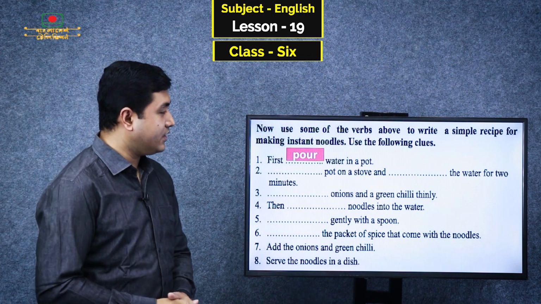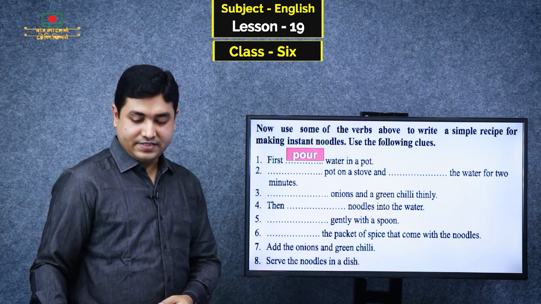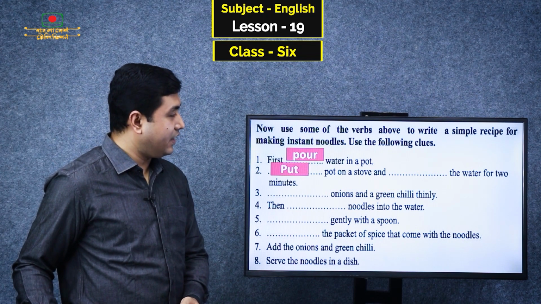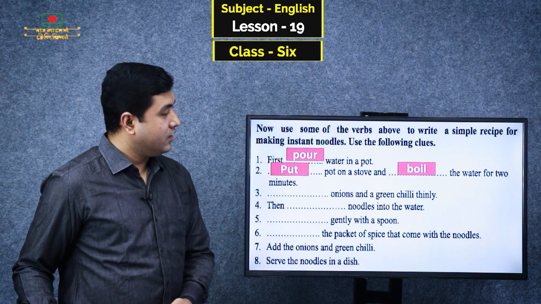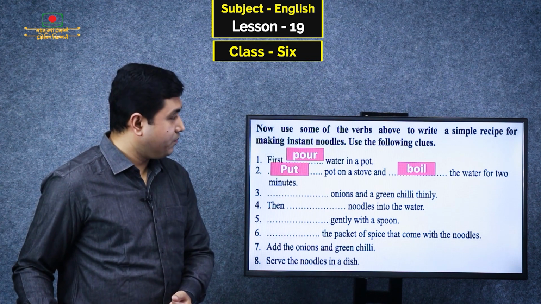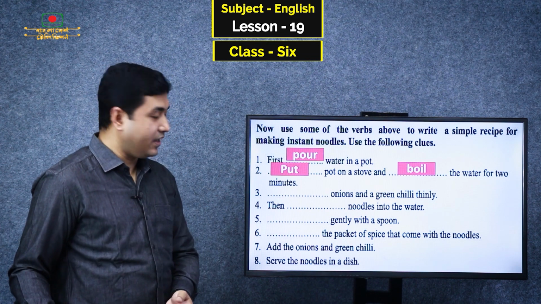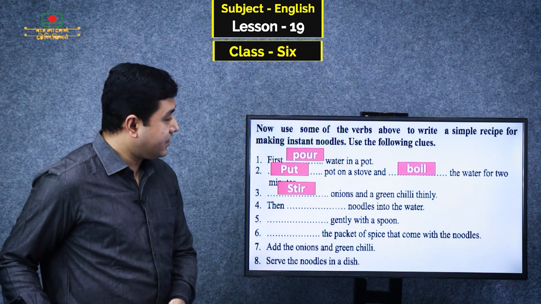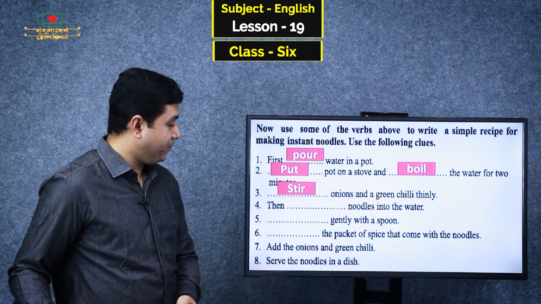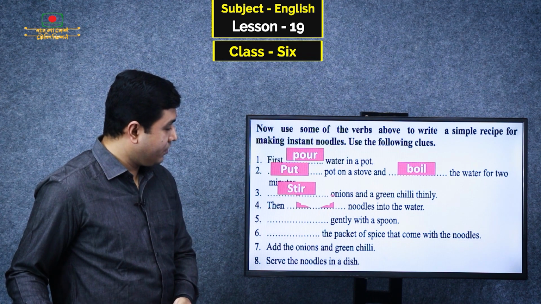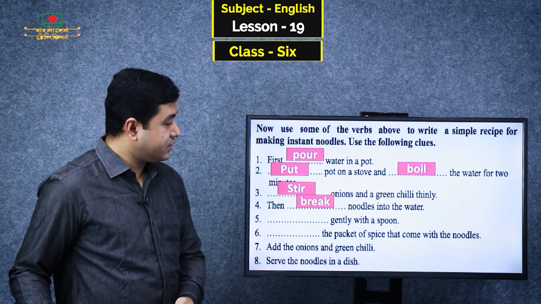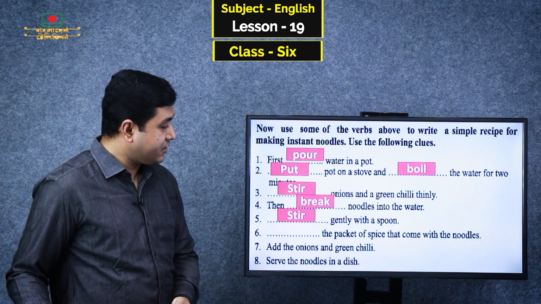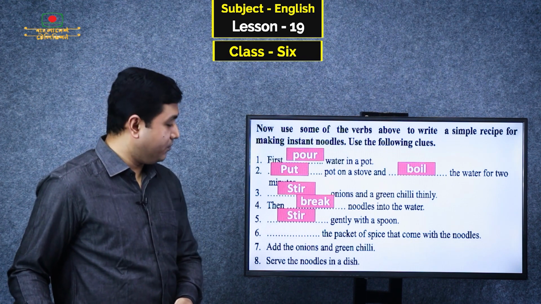First, pour water in a pot. Second, put pot on a stove and boil the water for 2 minutes. Number 3, slice onions and a green chili thinly. Number 4, then break noodles into the water. Number 5, stir gently with a spoon.